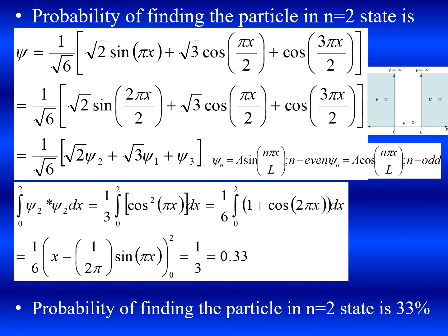So now we have to find the probability of finding the particle at n equal to 2. So you use the wave function psi 2. If you do that, you get the probability equal to 0.33. Generally, instead of doing that, you can take the square of the coefficient, which is equal to 1 by 3, that is 0.33. So the probability of finding the particle in n equal to 2 state is 33%. Thank you.